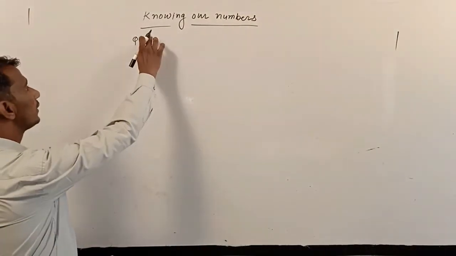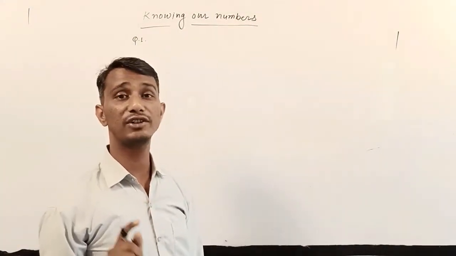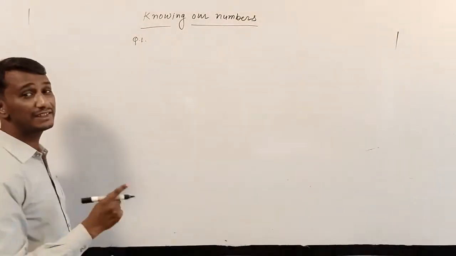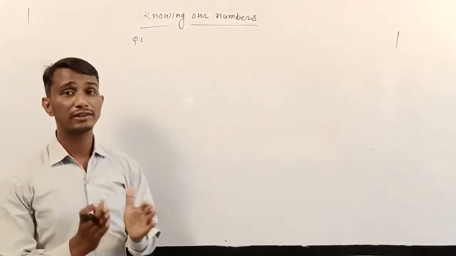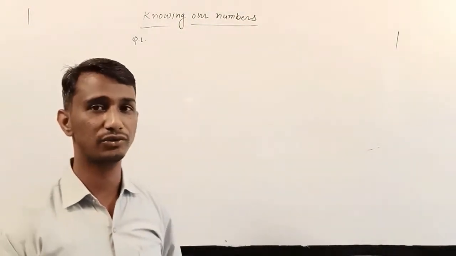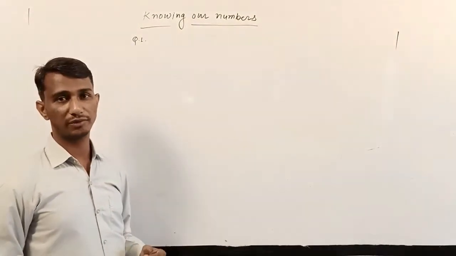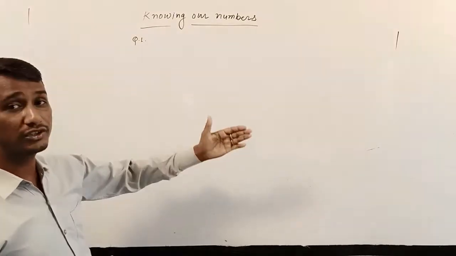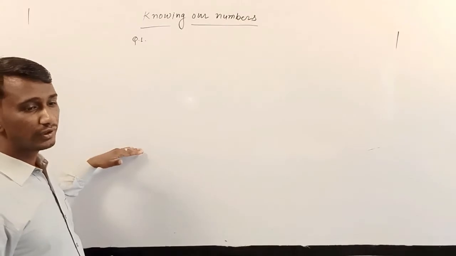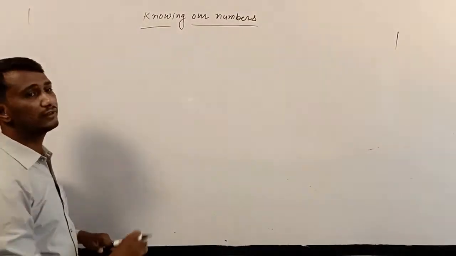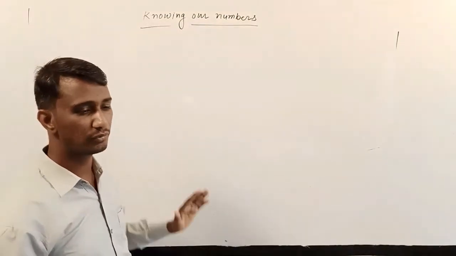Which is the smallest natural number? The answer will be 1. Which is the largest 1-digit number? You say 9. Similarly, you can write the smallest 2-digit number, greatest 2-digit number, smallest 3-digit number, greatest 3-digit number, and also the smallest 4-digit number and greatest 4-digit number. These questions are for you, and you can write them in your notebook, otherwise you can write in your rough notebook and remember them. Okay, these are very important.